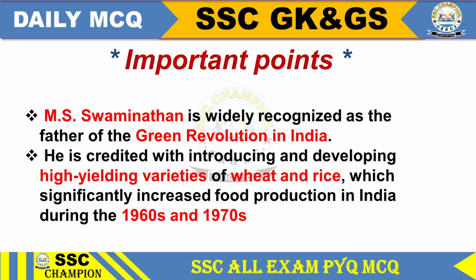Important points. M.S. Swaminathan is widely recognized as the father of the Green Revolution in India. He is credited with introducing and developing high-yielding varieties of wheat and rice, which significantly increased food production in India during the 1960s and 1970s.